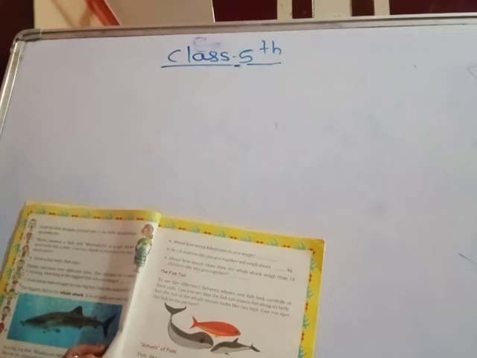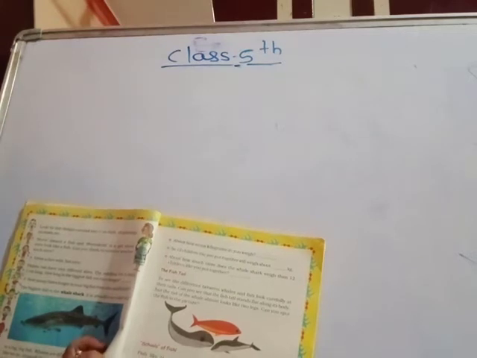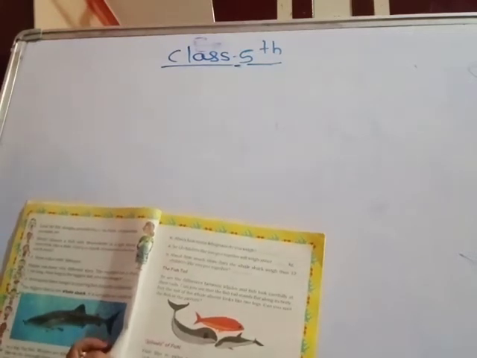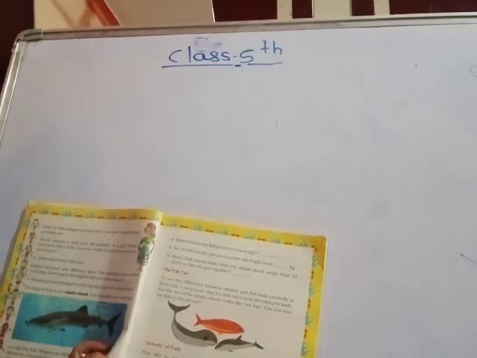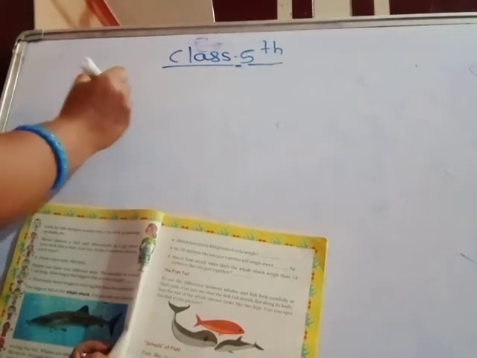Fishes can have different sizes. Are all fishes the same size? No, all fishes are different sizes. The smallest fish is about 1 centimeter long.